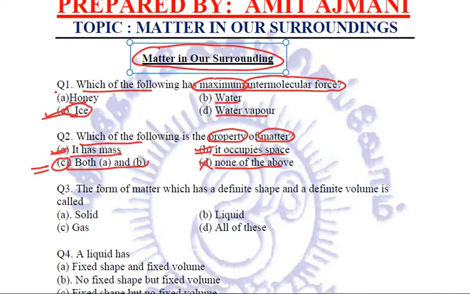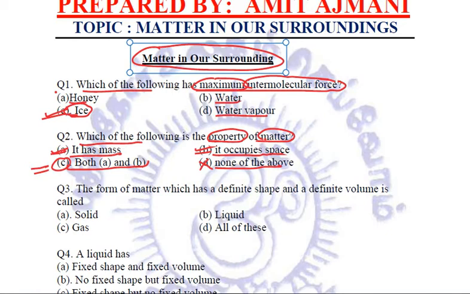No. So the simplest definition of matter that we have been studying since 5th class, anything that has mass and occupies space is called matter. So it has both the properties. It has got mass also. It has got space also. So C, once again, both A and B will be the right answer to this particular question.